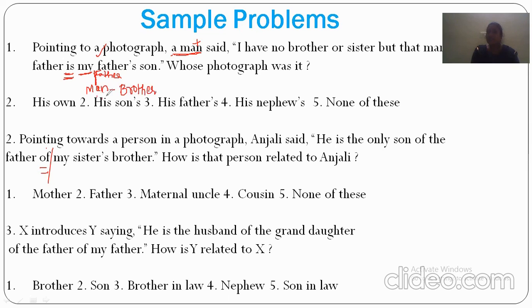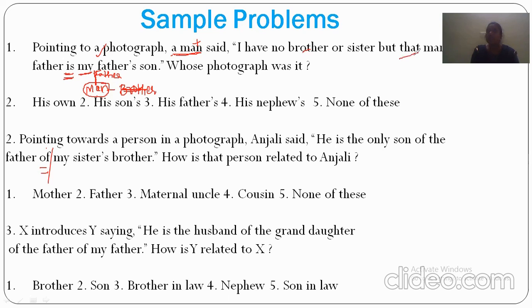Man's father's son means either his brother or this man. There is a possibility. But in the sentence they had given, I have no brother or sister. So they have no brother or sisters means there is no possibility of the brother, only this man itself. So equals to this side, they are telling about the man. I have no brother or sister, but that man's father. So that man's father means what?